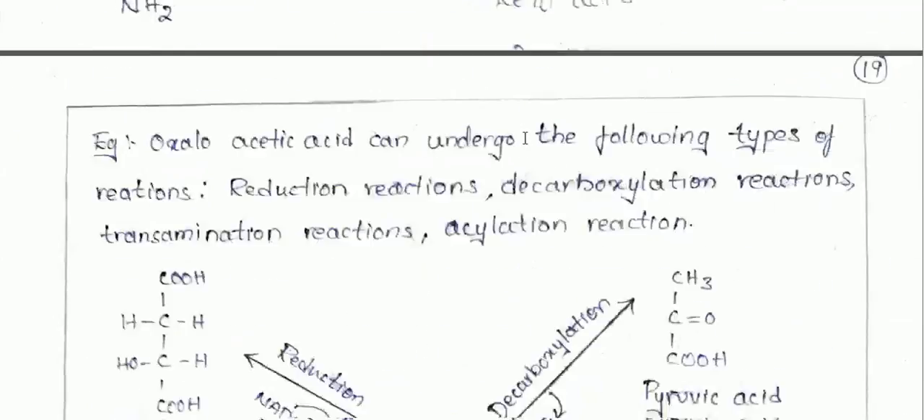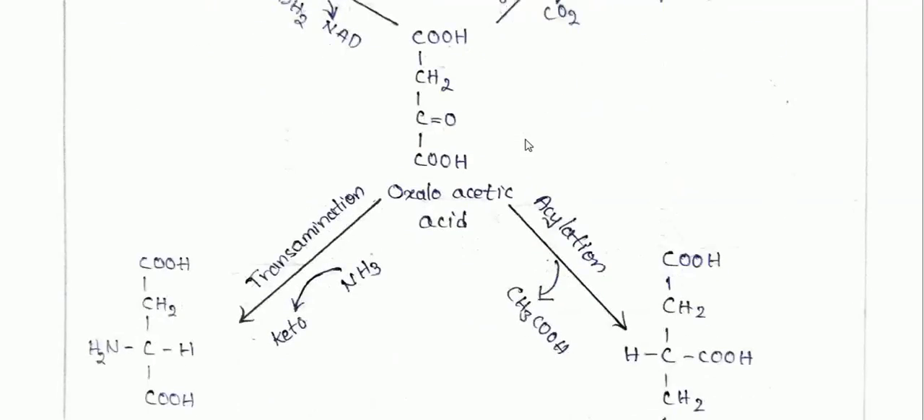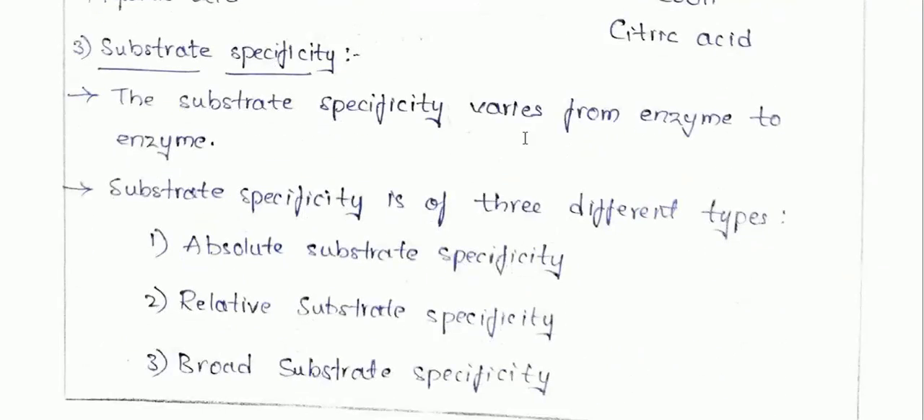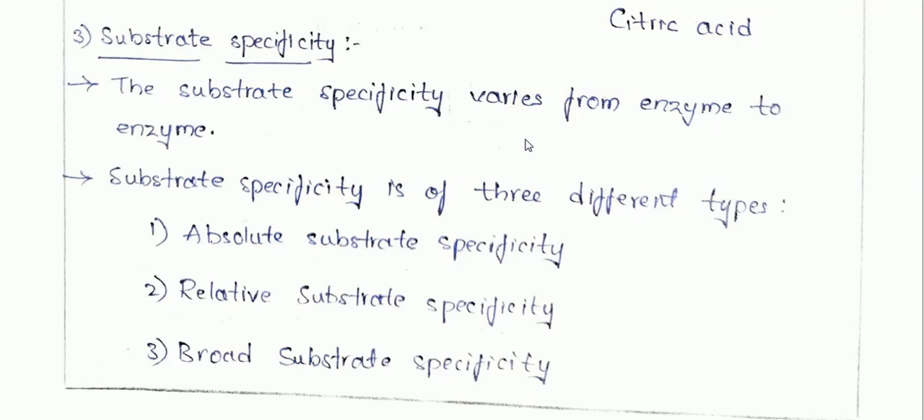Okay, and the next type of specificity is substrate specificity. That means specificity is mostly seen based on the substrate, that is, what kind of substrate is involved in the enzyme catalysis. And these are again three types: absolute substrate specificity, relative substrate specificity, and broad substrate specificity.